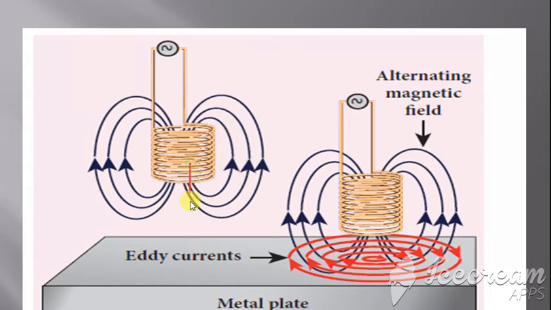When this magnetic field is brought near a metal plate, an eddy current forms, and it is denoted by these circles. So eddy current is in the form of concentric circles. The eddy currents are formed when the magnetic field approaches any metal surface.